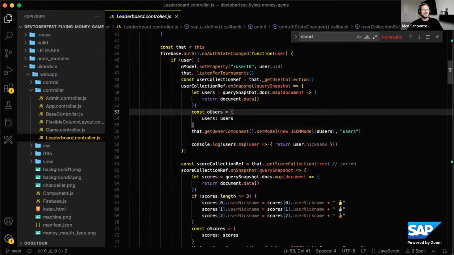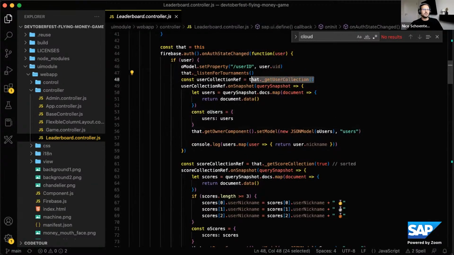Thanks. So we have the user collection here. I grab the user collection from Firebase, and then I have the on snapshot thing that I can call, and that just means listen to all the changes that happen in that data collection. There's also a snapshot without the on, and that's just, give me the data once. But if you listen to the on snapshot, it gets fired every time something changes in the backend.